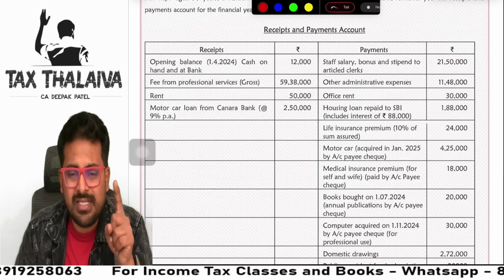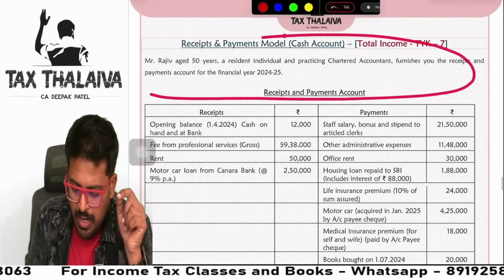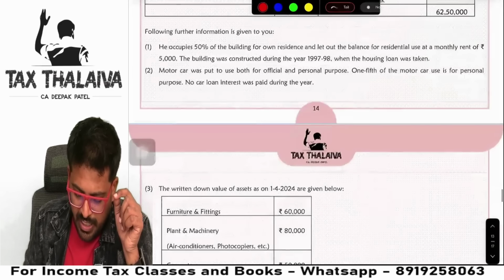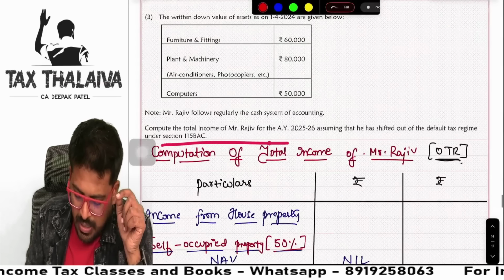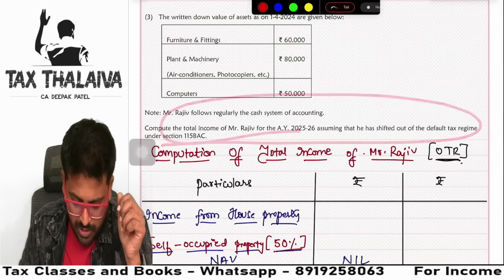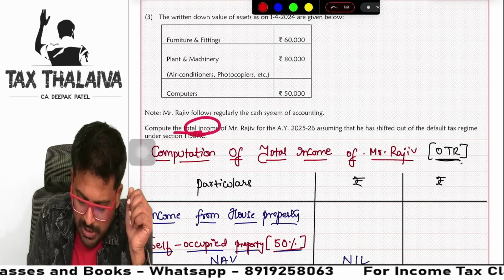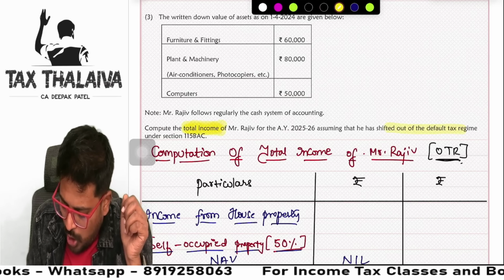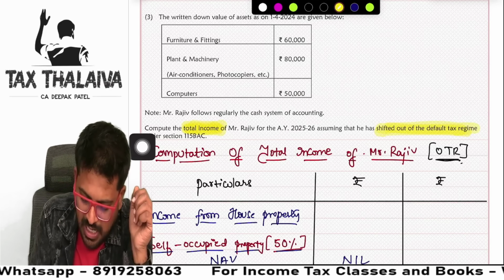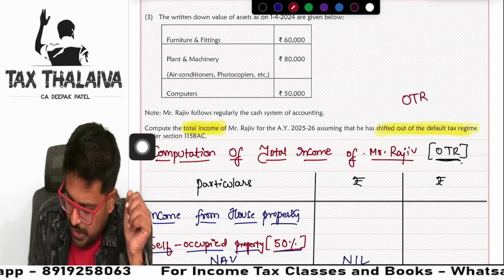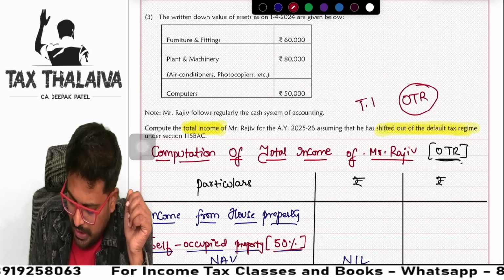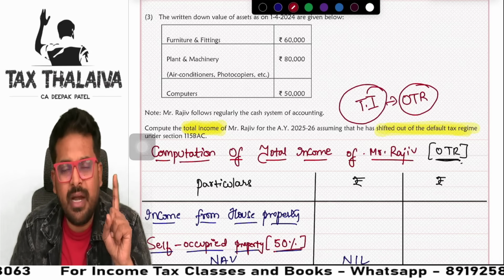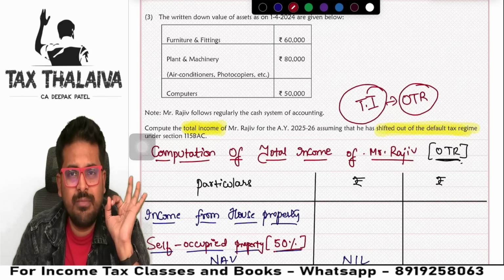I told you what? First, read the introduction of the question, then read the demand of the question. Let's read the demand now. Compute the total income only. Assuming that he has shifted out of default tax regime, means they're asking you only under optional tax regime, and only total income asked. Only one demand of the question.